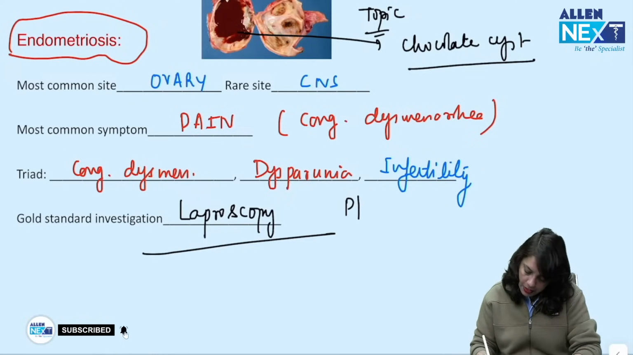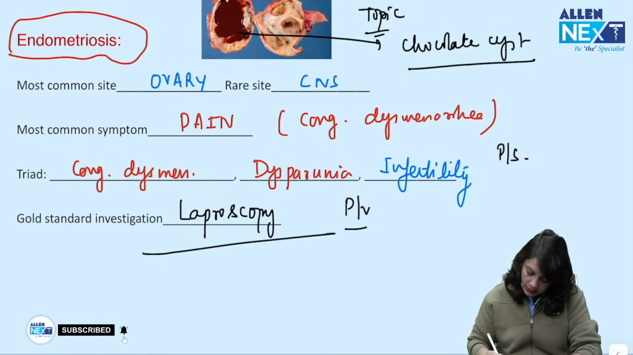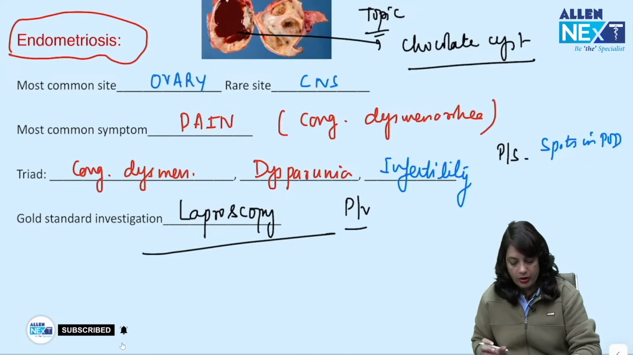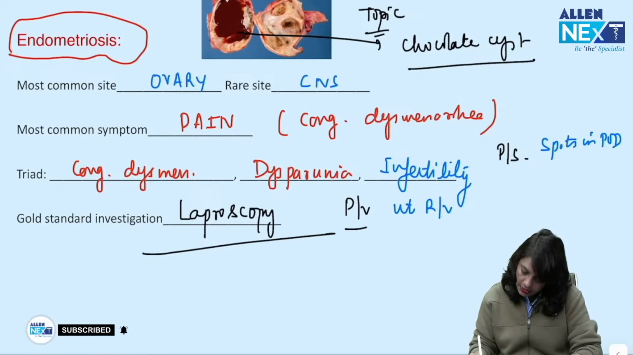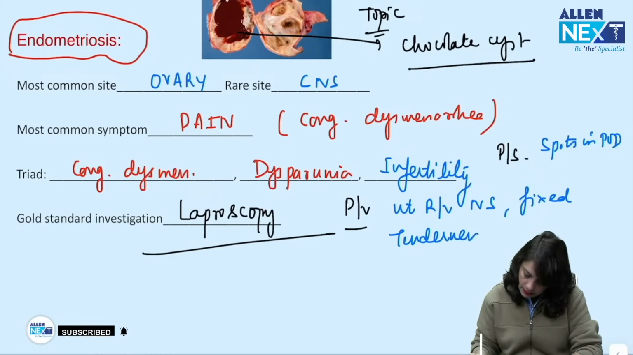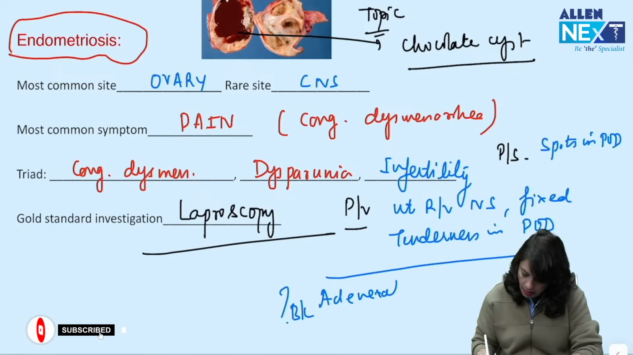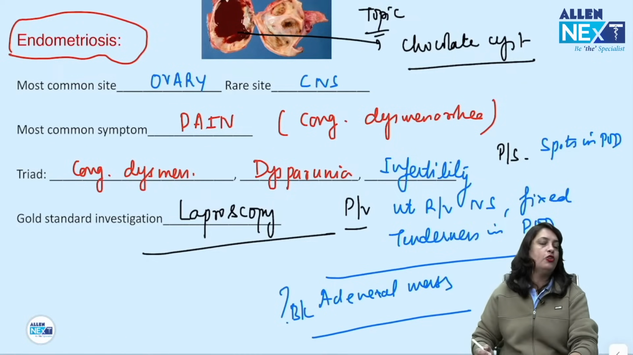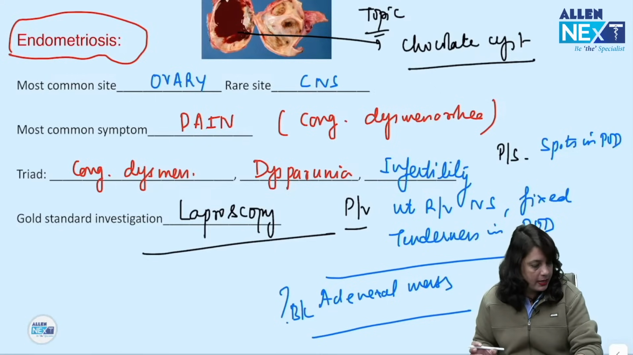Now what is the per vaginum finding in endometriosis? On per speculum you can see puckering spots in the pouch of Douglas, that is endometriotic spots, and on per vaginum examination the uterus is retroverted, normal size, fixed, and there is tenderness in the pouch of Douglas, or there can be bilateral adnexal masses. If it is chocolate cyst of the ovaries, you might get bilateral adnexal masses during examination.